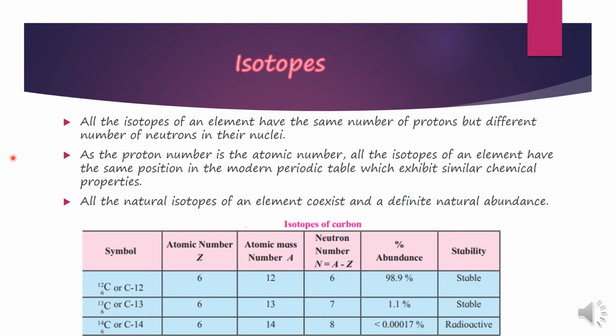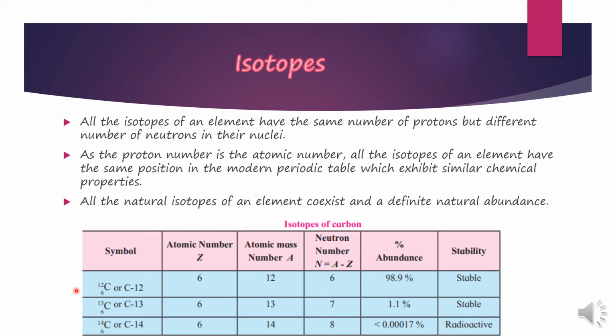Now, isotopes. Children, isotopes can be defined as all the atoms of the same element which have the same number of protons but a different number of neutrons.